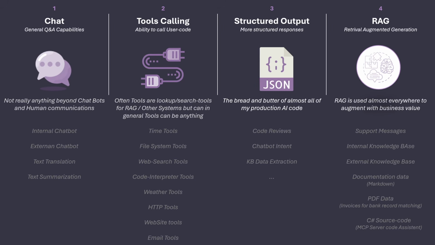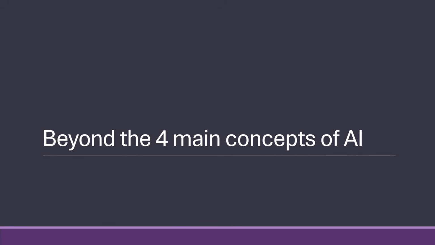We can go in and look at some more use cases if we have time. Beyond the main 4 concepts, there's a bunch of things, but again, they only equate to the last 10% of everything you need to learn about AI. What you've seen now is, again, 90 to 95% of what you need for every AI you do. So even if you didn't know these, you could get pretty far.